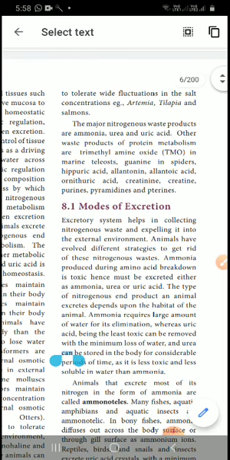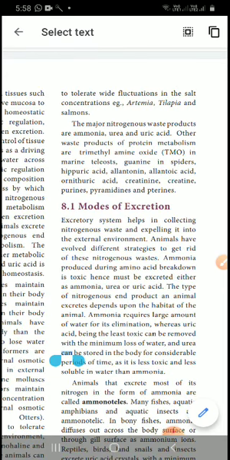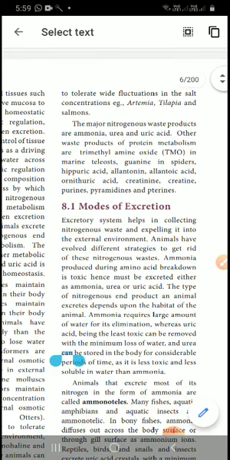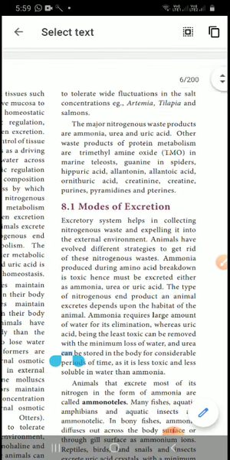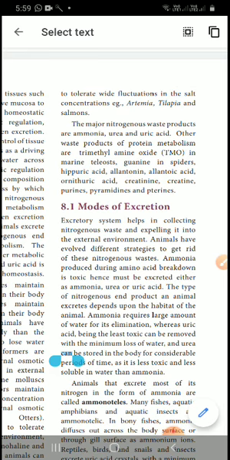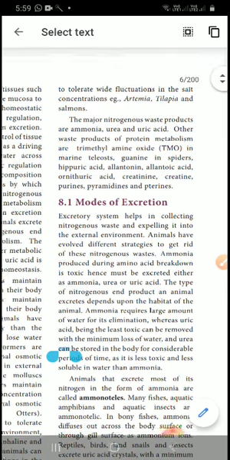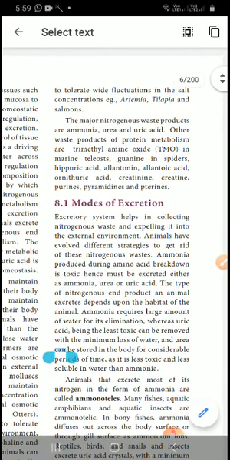Other waste products of protein metabolism are trimethylamine oxide. Underline the word trimethyl: three methyl, CH3, amine. In marine teleosts, there are guanine, hippuric acid, allantoin, allantoic acid, creatinine, purine, pyrimidine and pterins. These come under the nitrogenous waste products.